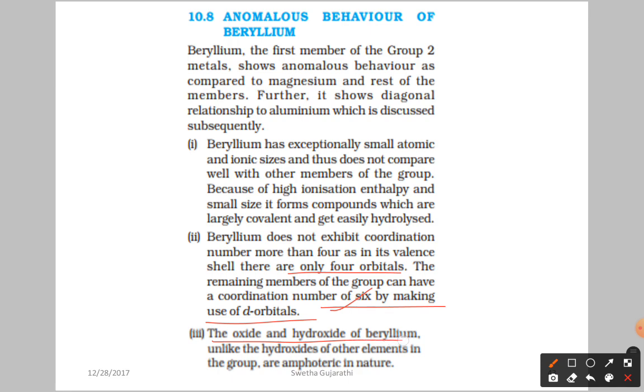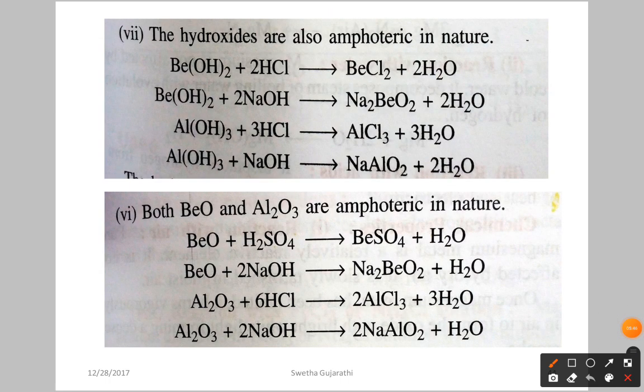The oxides and hydroxides of beryllium, unlike the oxides of other elements in the group, are amphoteric in nature. Already we discussed this. Generally oxides and hydroxides are basic in nature, but beryllium oxide and hydroxide are amphoteric. Beryllium hydroxide reacts with both acid and base, which indicates amphoteric nature. These are the anomalous properties of beryllium.